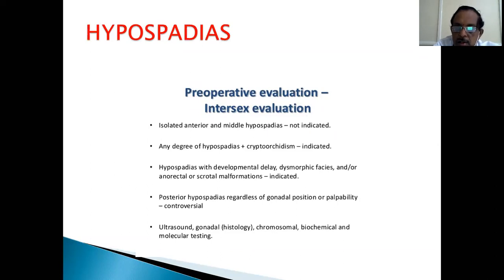With ultrasound and gonadal histology, sometimes what is palpable may need to be biopsied to know the sex of the child. Chromosomal, biochemical and molecular testing also may need to be done in severe degrees of penoscrotal and perineal hypospadias. As I said, definitely these cases will be brought up as a female because of wrong sex being attributed.